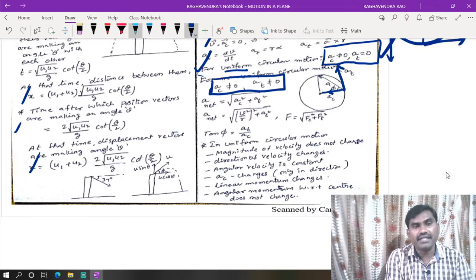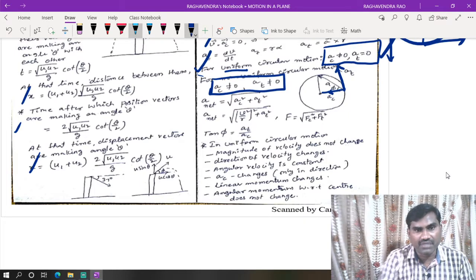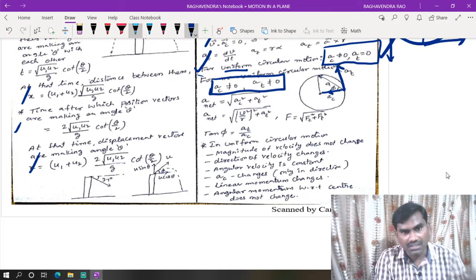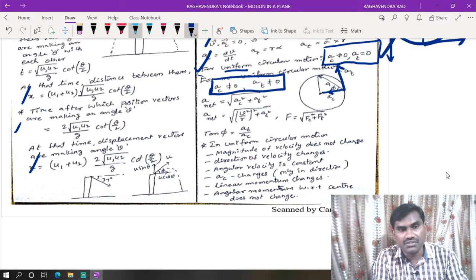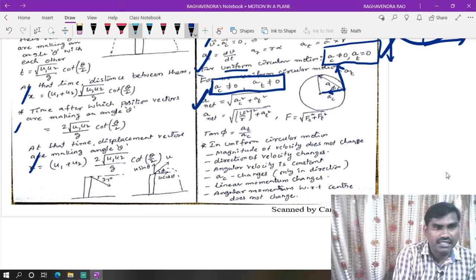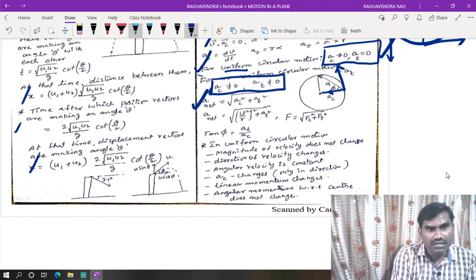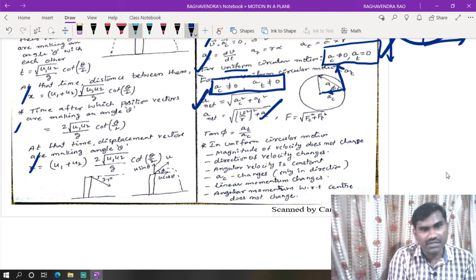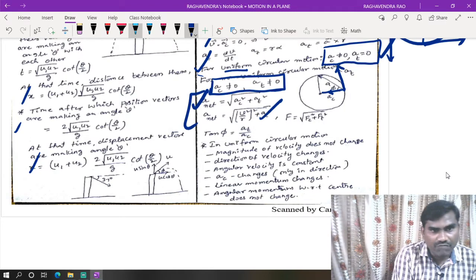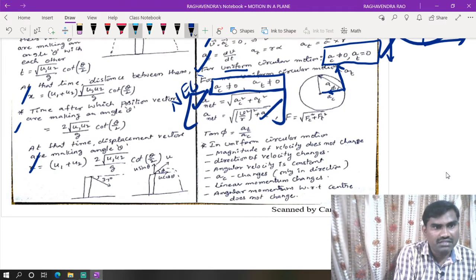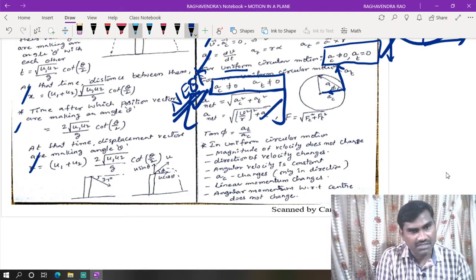So root over a square plus b square plus 2ab cos theta, with cos 90 equal to 0, gives net acceleration equal to root over ac square plus at square, where ac is v square by r. A direct formula-based question was asked in a previous NEET examination.